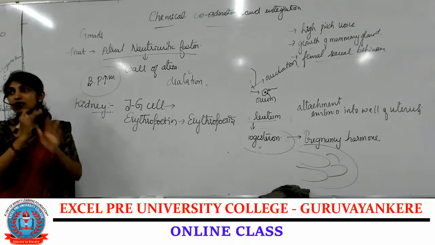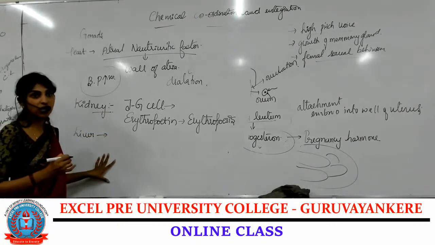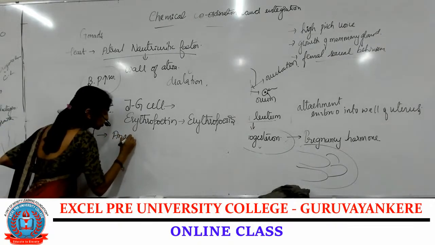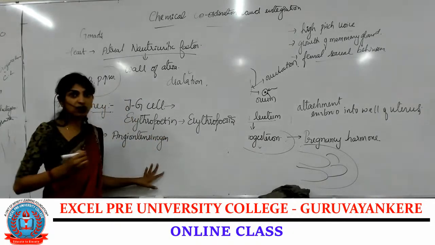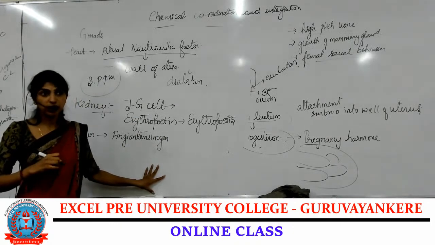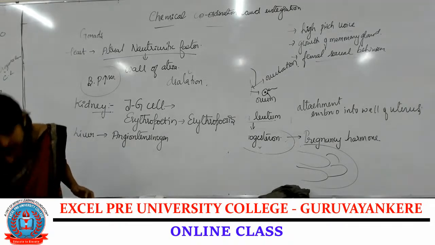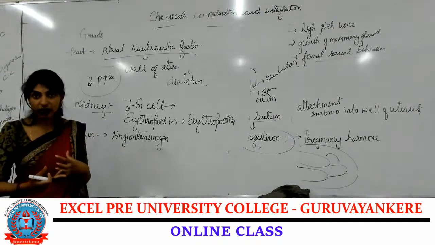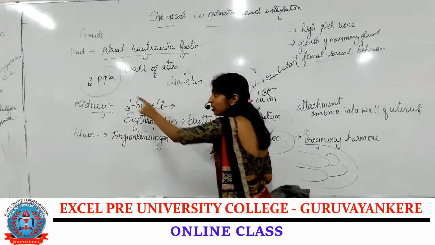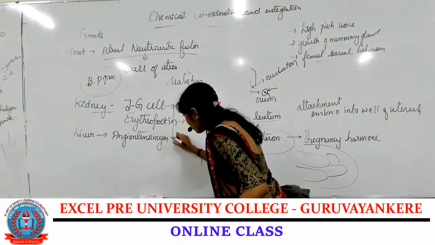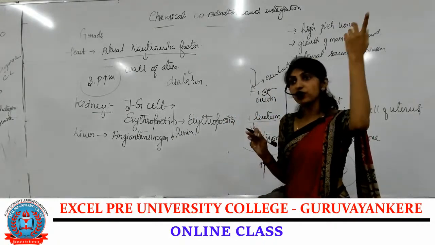Now, before that, the liver produces a factor called angiotensinogen. This angiotensinogen mainly has to be activated. To activate this angiotensinogen, the JG cell of the kidney produces a hormone, a factor called renin. It is renin, which is different from rennin.